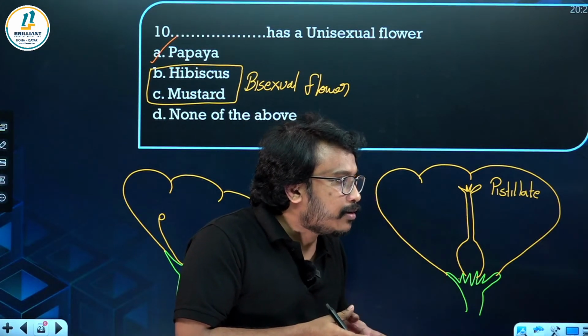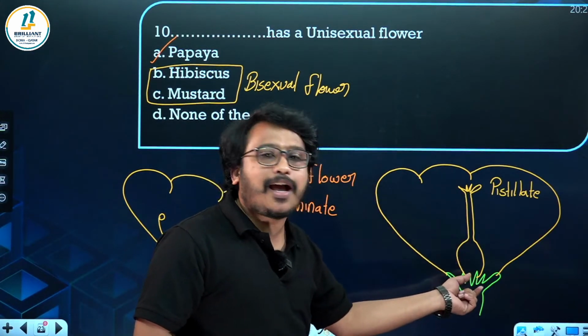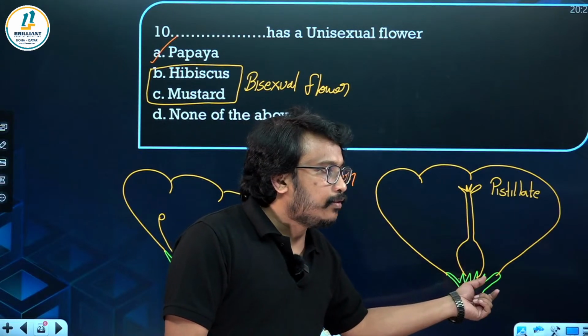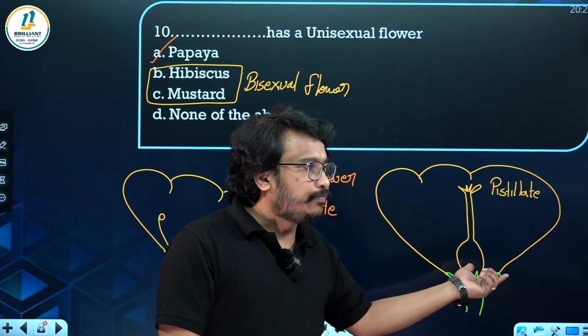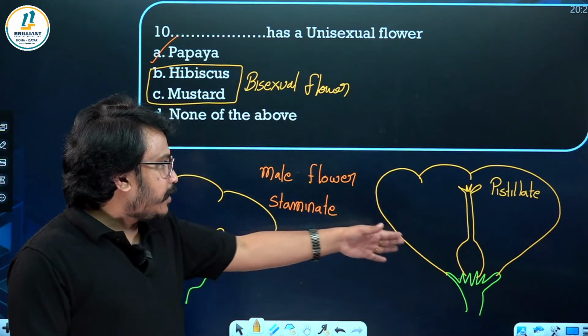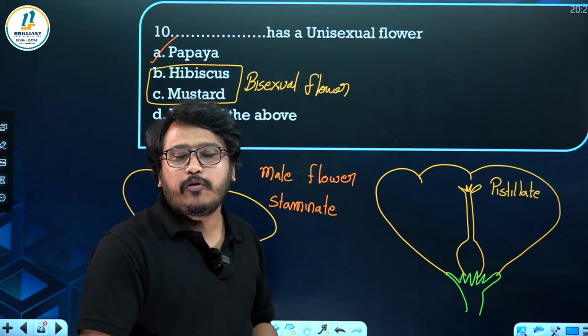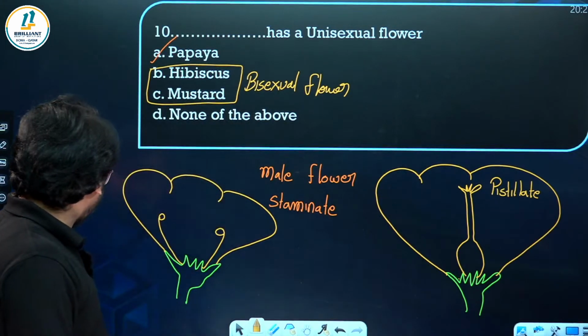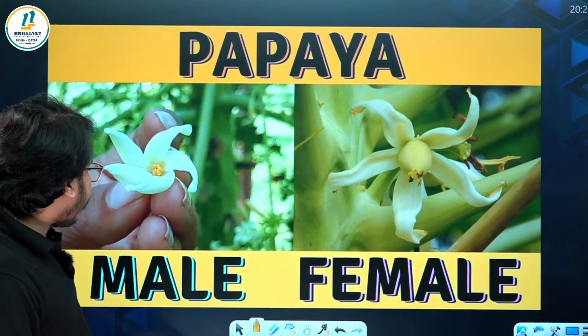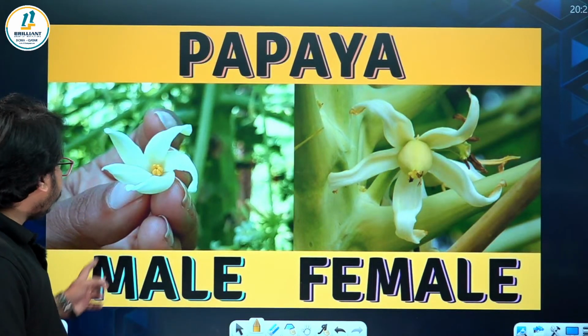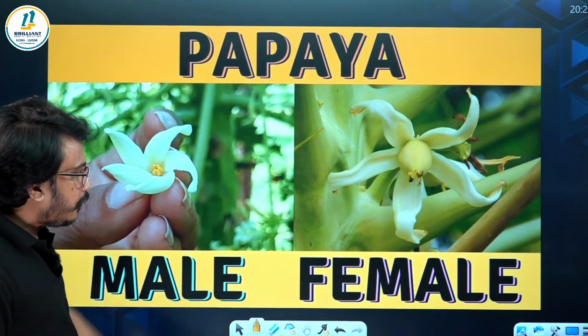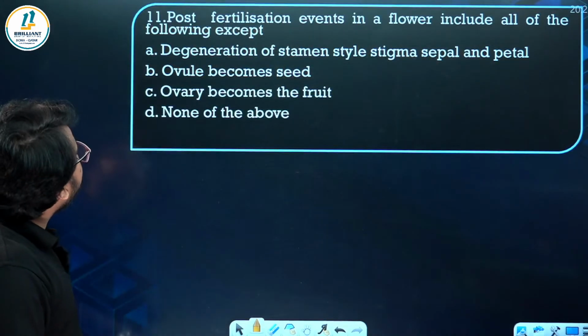One person is commenting full time. Pistillate means the one which has only pistil. Hope you got it. So staminate and pistillate are just the terms for male flower and female flower. So this is the papaya, male flower and the female flower. Here only the stamen is present. There you can see there is only the pistil.